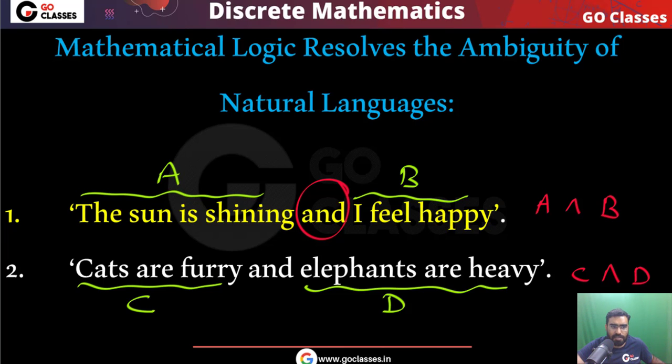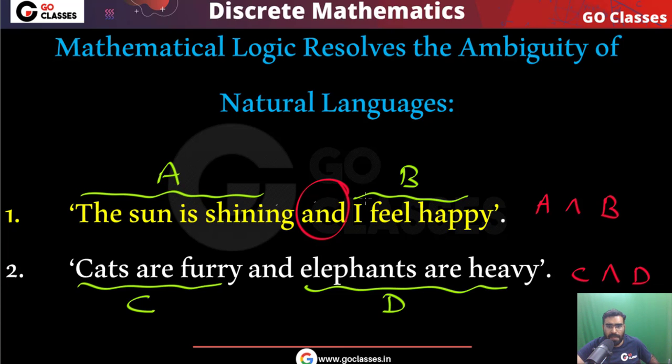Now some of you might be thinking, sir, what is this symbol? Don't worry, we will study this symbol after some time. What does this symbol do? This symbol basically says that both of them must be true. Means this must be true, this must be true, this must be true, this must be true. Okay, so you can easily see that.